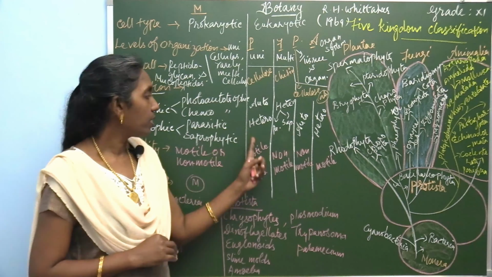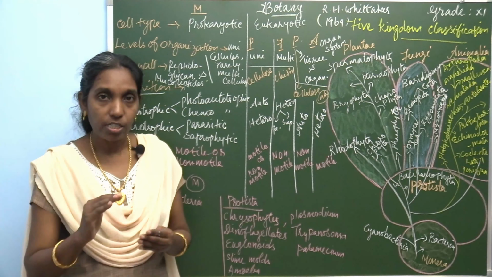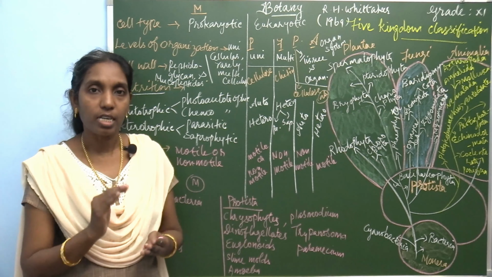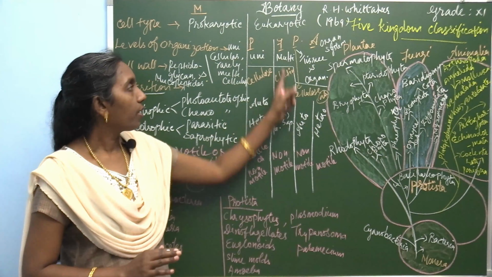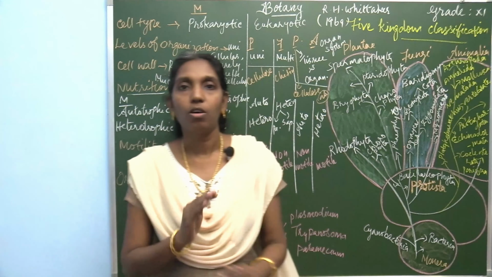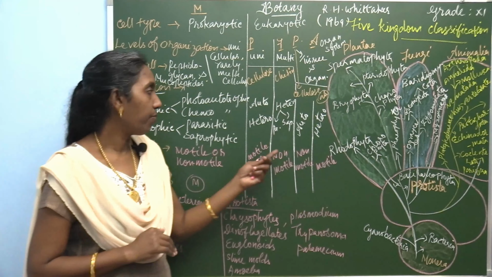Then what about Kingdom Protista? Kingdom Protista also contains autotrophic and heterotrophic organisms. So Monera and Protista contain both autotrophic as well as heterotrophic organisms. And Kingdom Fungi is completely heterotrophic, because it lacks chlorophyll. There is no way to synthesize its own food like autotrophs. So the organisms under Kingdom Fungi are completely heterotrophic, either parasitic or saprophytic.